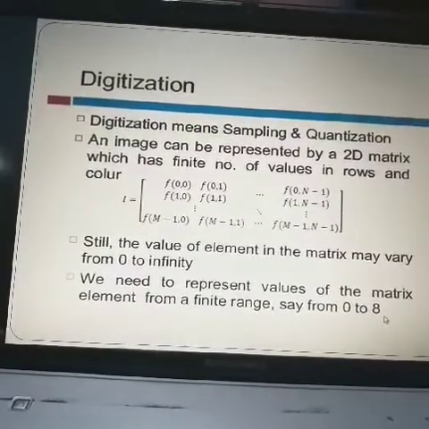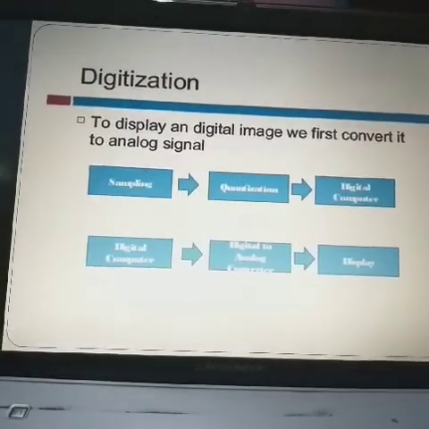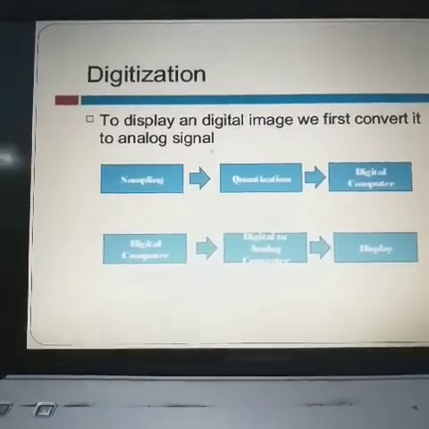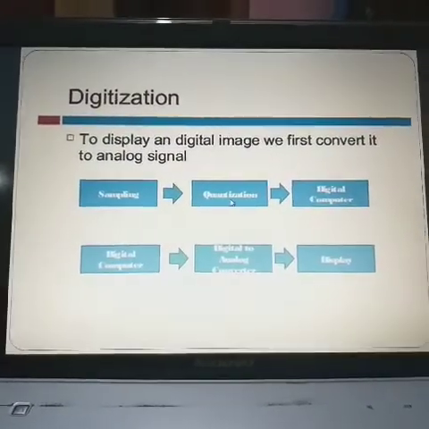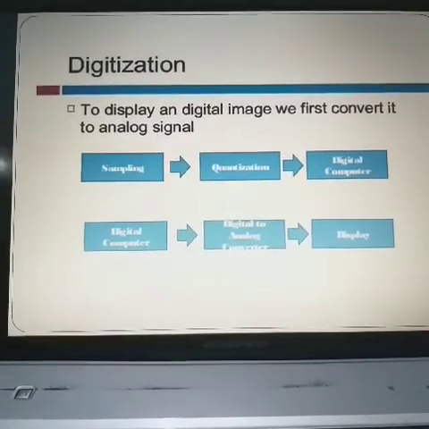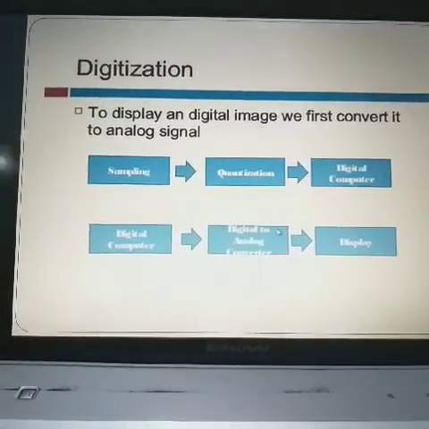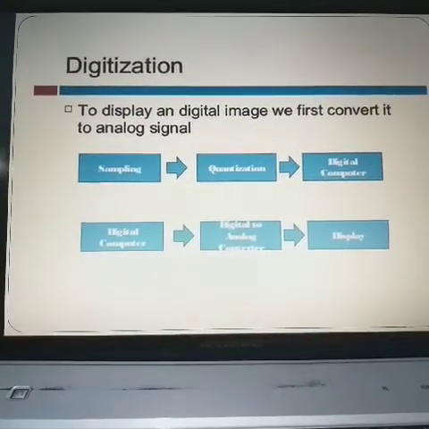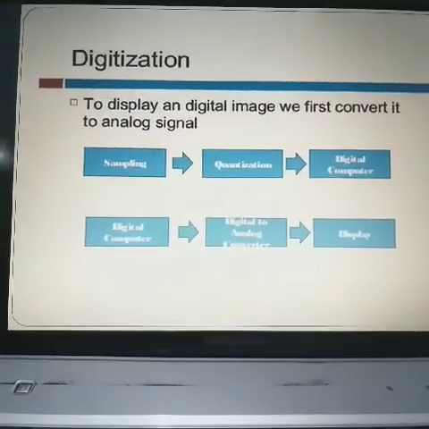So the digitization process is divided into a number of steps. The first step is sampling, in which the analog signal is converted into a number of samples. Then quantization is done, where the sampled values are digitized, and the digital computer's output is in digital form. To display that information, the digital form is again converted to analog.